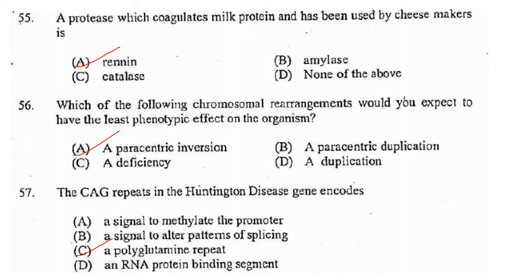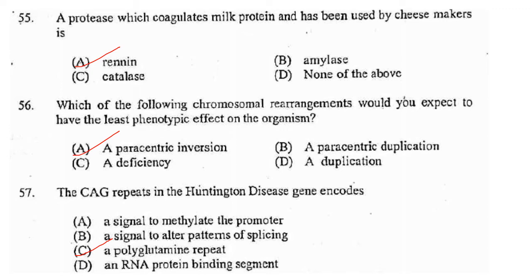So you take a segment of the chromosome, you invert it 180 degrees and then reintegrate it back into the same chromosome. Two types of inversions are paracentric inversion, an inversion of a segment of the chromosome that does not involve the centromeric region, and pericentric inversion, an inversion of a segment of chromosome that involves the centromeric region.